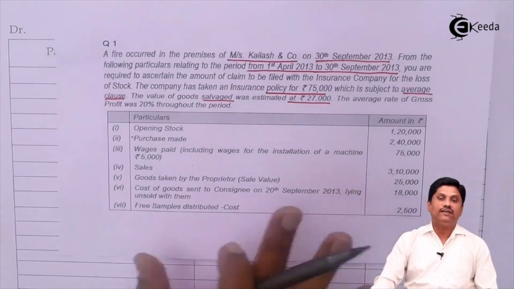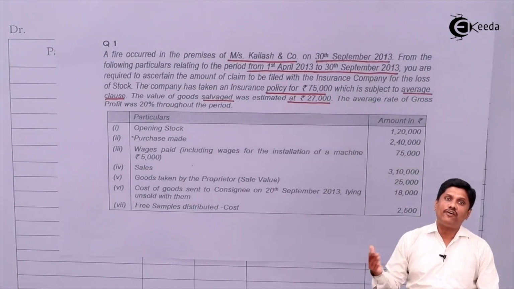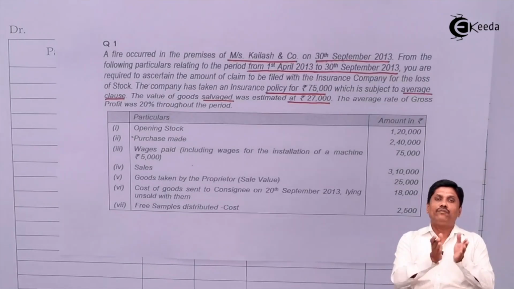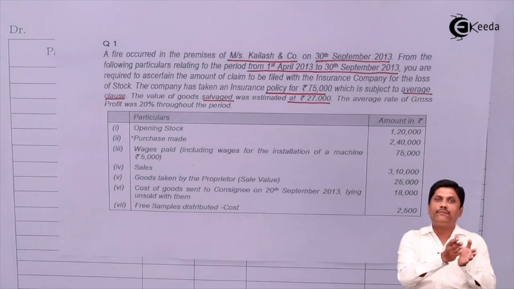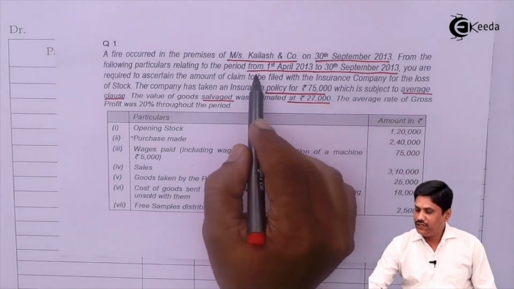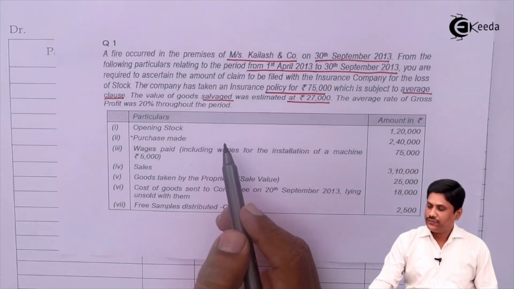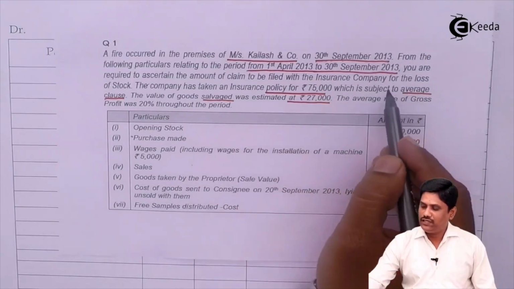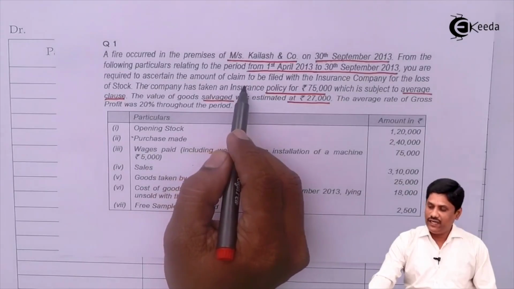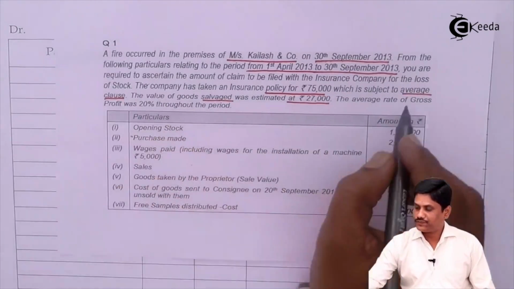Now here we have to think. Data is given up to the date of fire. From which date? 1st April 2013. Can I say data is given from the first day of the year up to the date of fire? So can I say this period is relevant for your memorandum trading account, right? We have to find out the amount of claim to be filed with the insurance company for loss of stock,